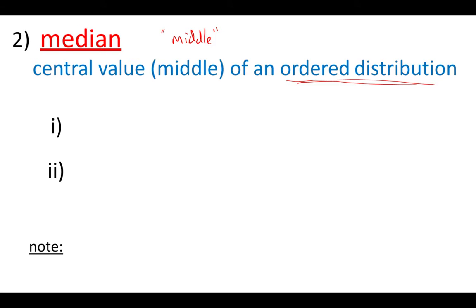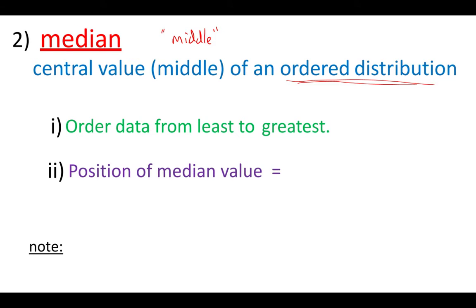And here's an outline of the steps that you would use in order to do that. Again, we want to order the data from least to greatest. Then we want to find the position of the median value. It's not as easy as you might think. You don't just want to guess, oh, I think this is the middle. What you actually want to do to find the position of the median value is n plus 1 over 2. That n represents the number we have in our sample. So let's say we have 30 data values. We're going to do 30 plus 1 and then divide that by 2.